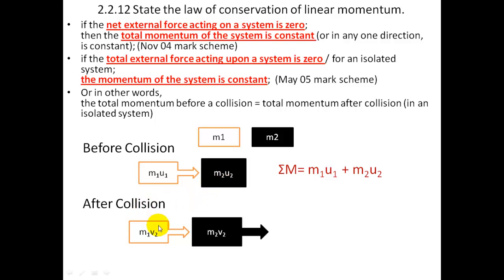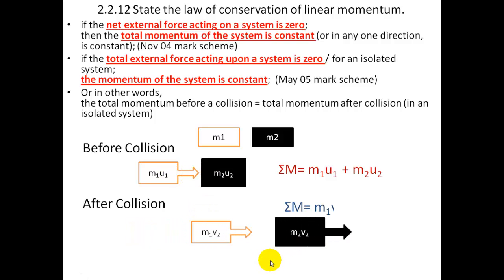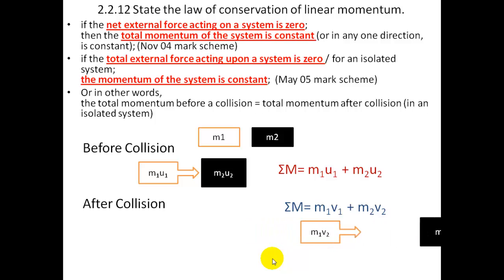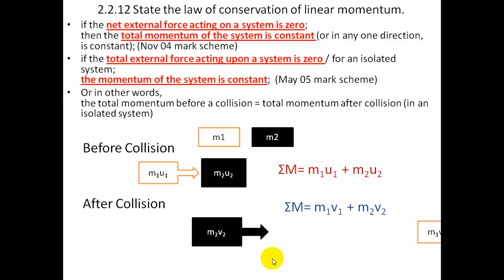After the collision, some of the momentum of the first one will be transferred to the second. So this happens. Afterwards, the two bodies move off. Each one has a different momentum now.